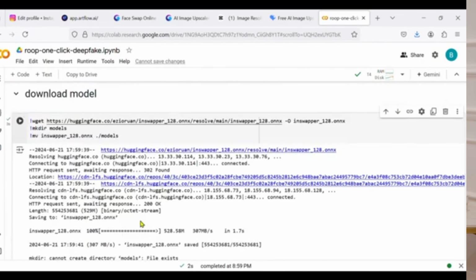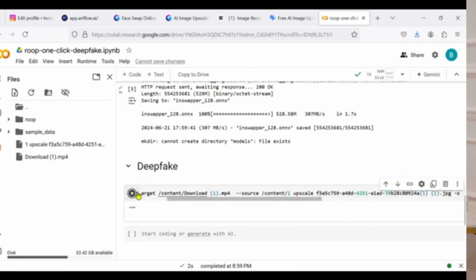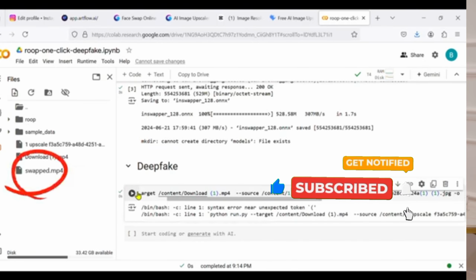Then you will upload the image and the video that you want to change the face in, like this. After that, you will delete this sentence so that you don't have any problem with the quality of the video. Then you will copy the path of the video and replace the sentence with it. As you can see, the same thing for the image. Copy the path of the image and return here and change this sentence for the image in this way. Now, you will press run and in a few seconds, it will be finished and a new file called swapped will appear here, then download it.